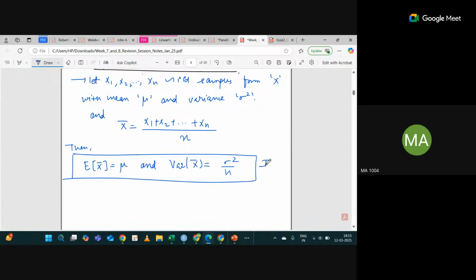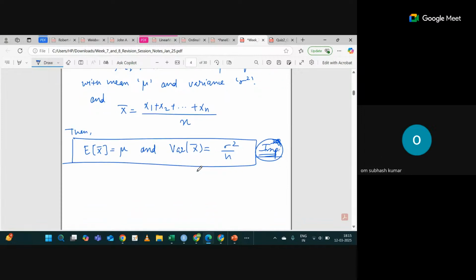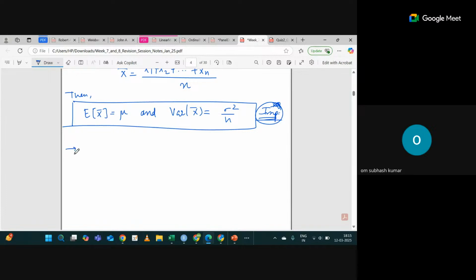This is very, very important from your exam point of view also. So this should be in your mind. Variance of x bar equal to sigma square by n. This is variance of not x, but variance of x bar. Is this clear to all of you? Should I do the derivation? In the denominator, it is n. Okay, let me do it quickly.